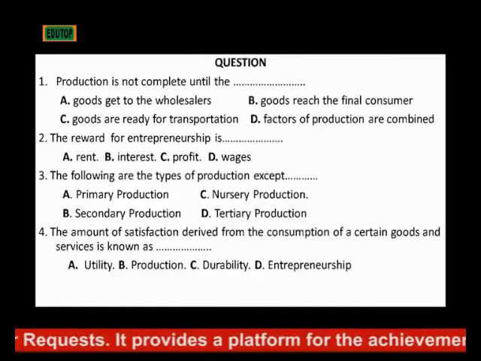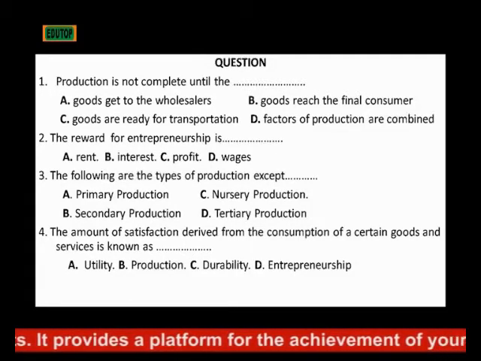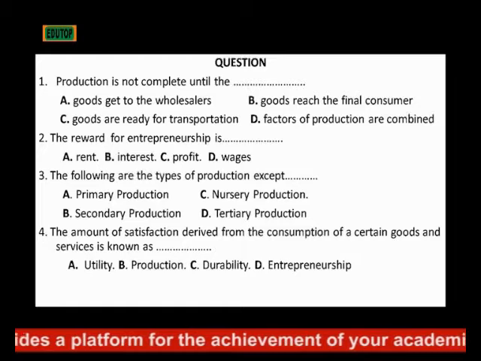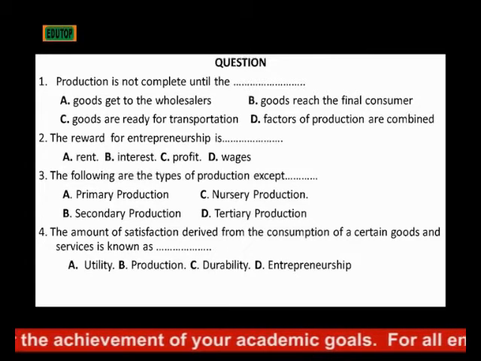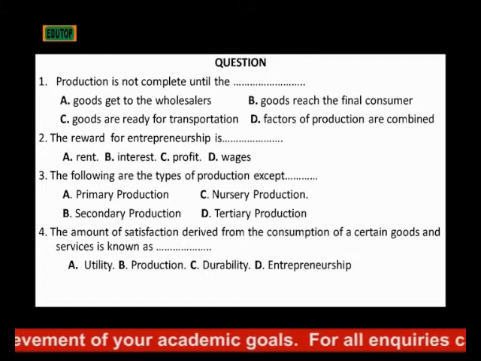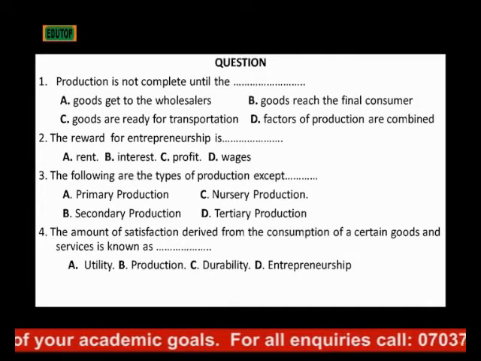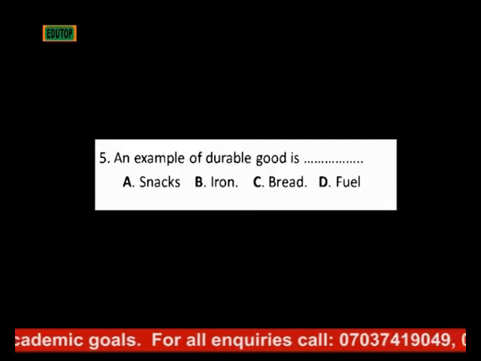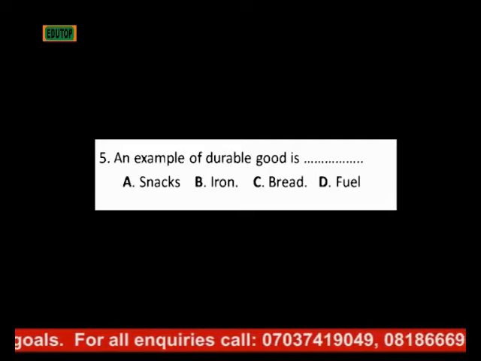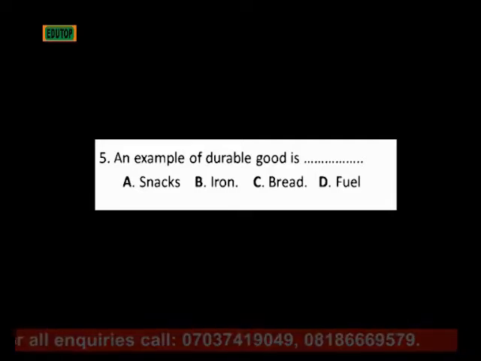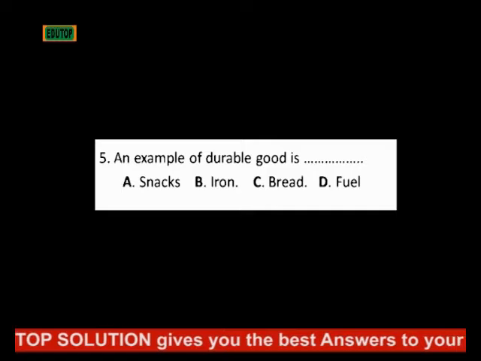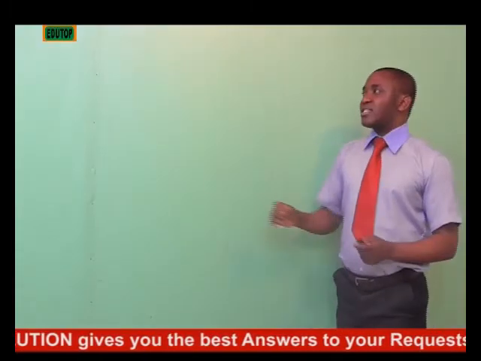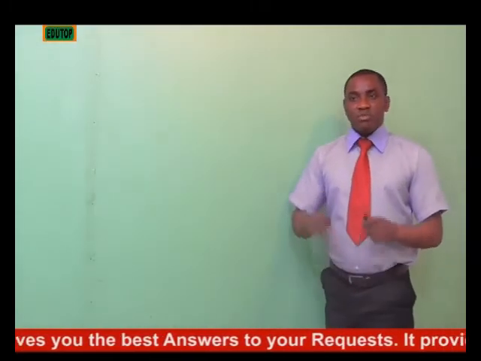The amount of satisfaction derived from the consumption of certain goods and services is known as dash. A. Utility. B. Production. C. Durability. D. Entrepreneurship. Question number 5. An example of durable goods is dash. A. Snacks. B. Iron. C. Bread. D. Fuel. Now let's answer them one after the other.